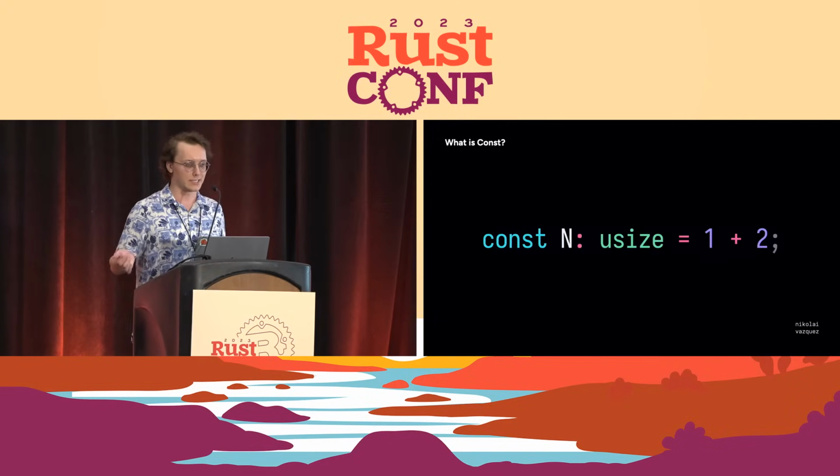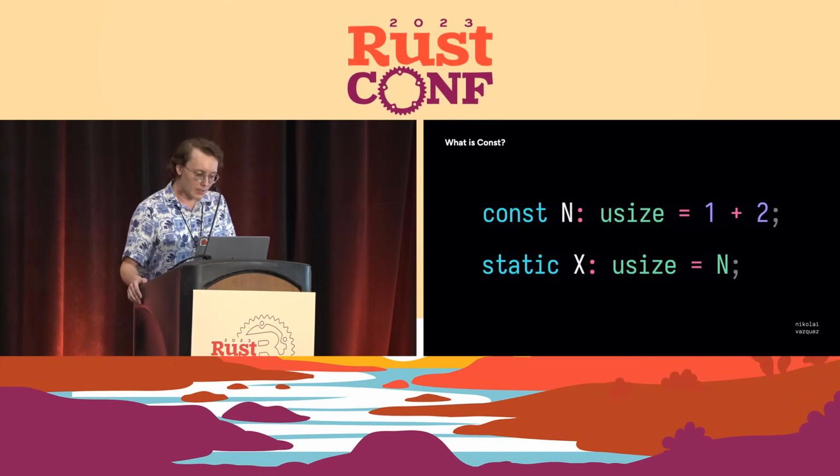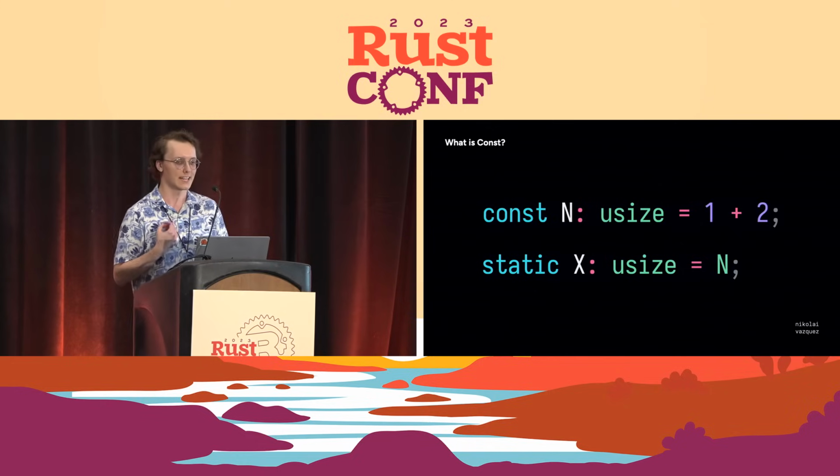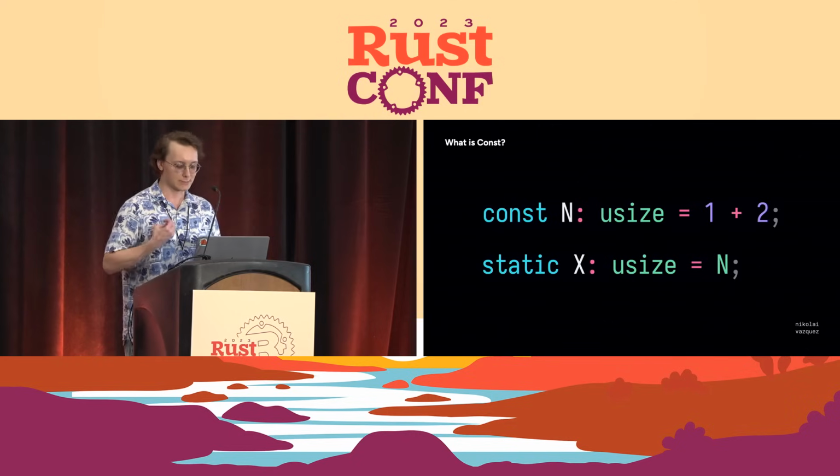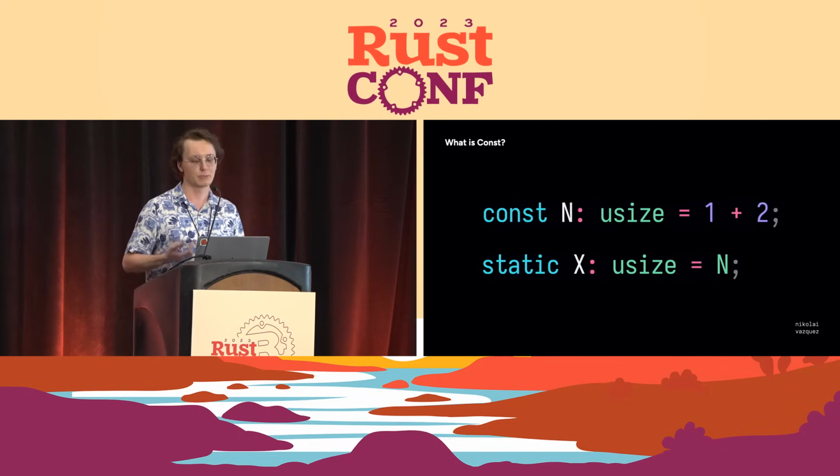So the most basic usage of const would be, say you have arithmetic like 1 plus 2, and this would just evaluate to 3, and anytime you use N, it would be as if you just put 3 there. You can use const to do things like initialize statics, where the difference between a static and a const is that a static is a runtime value that has a specific address, and statics can also be mutable. Consts can never be mutated.